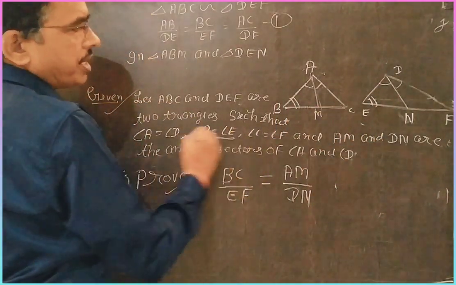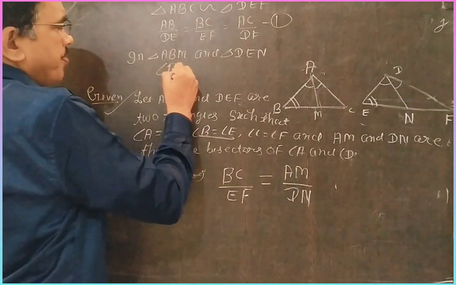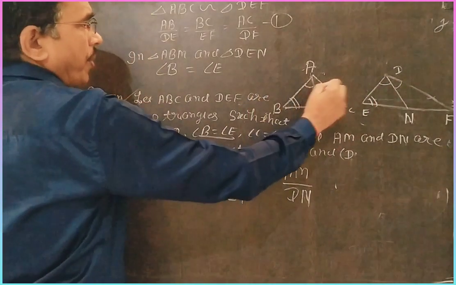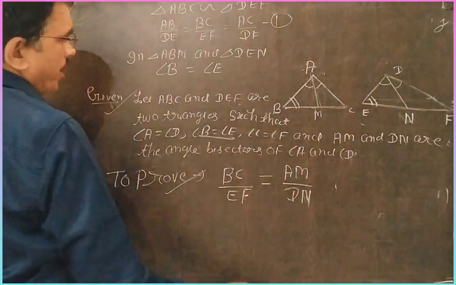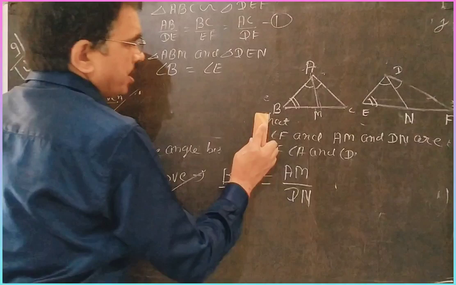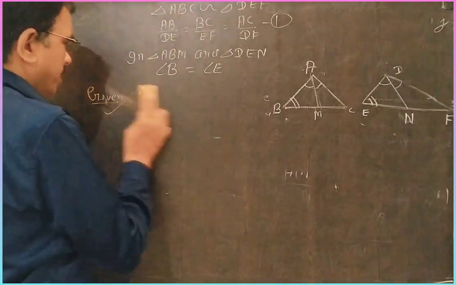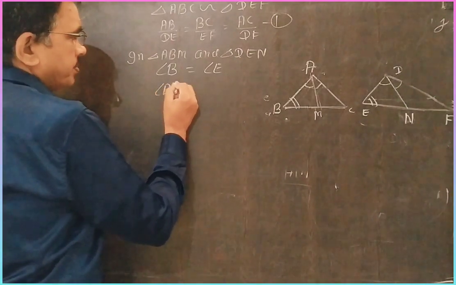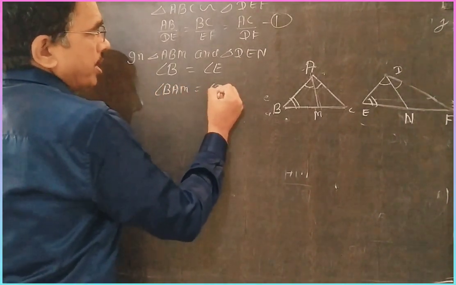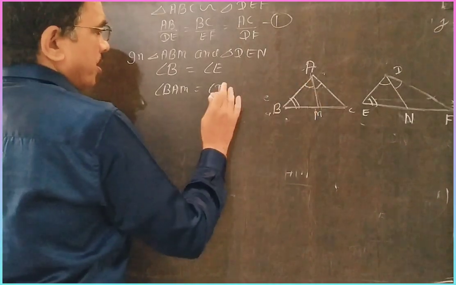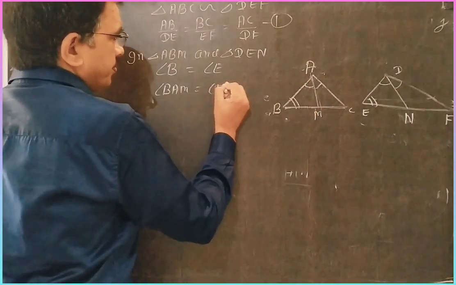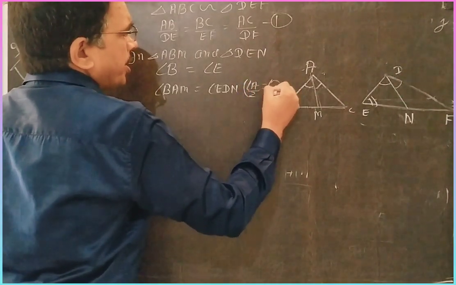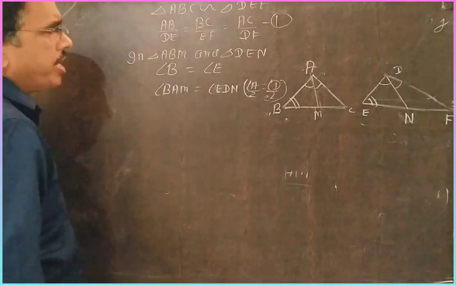And A is equal to D, so half of A is equal to half of D. Then you write angle BAM is equal to angle EDN. Why? Because A by 2 is equal to D by 2, as A and D are equal.